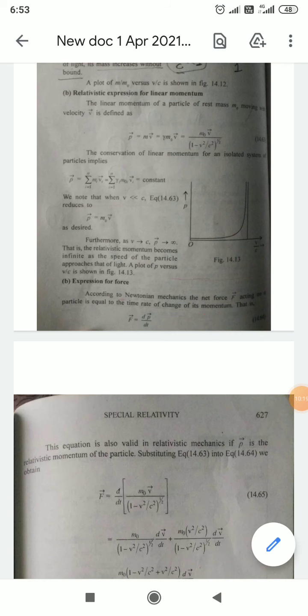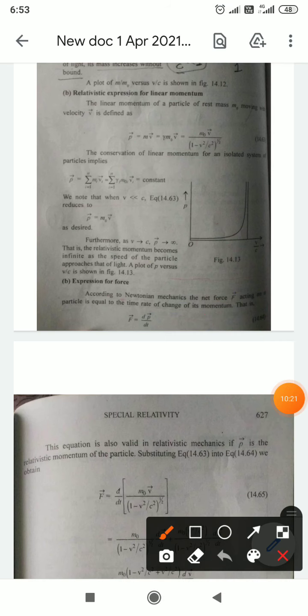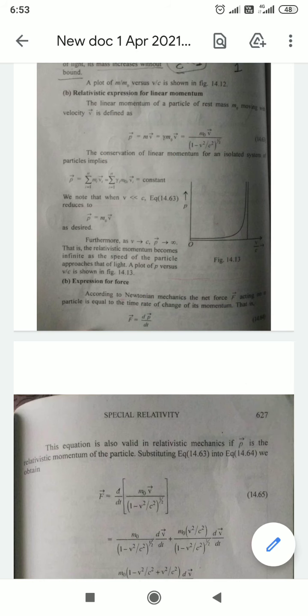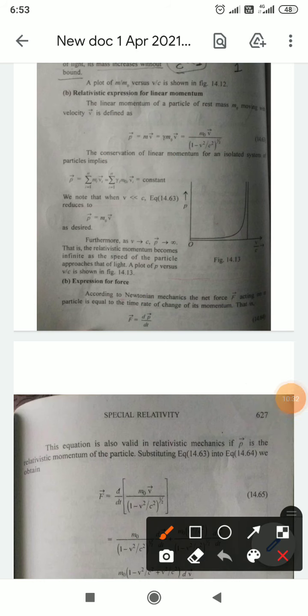So now we have to put this value of P here. So here I suggest you write equation 16 instead of 16.63, and equation 17 instead of 16.64.